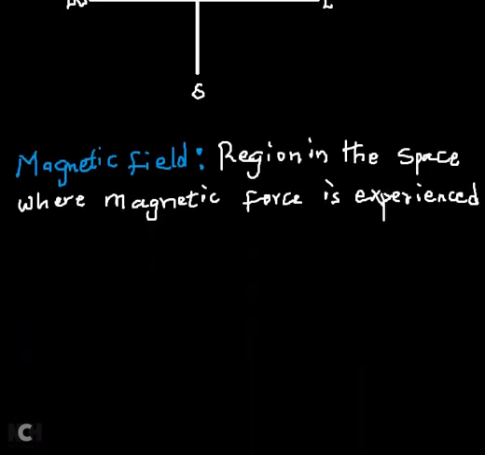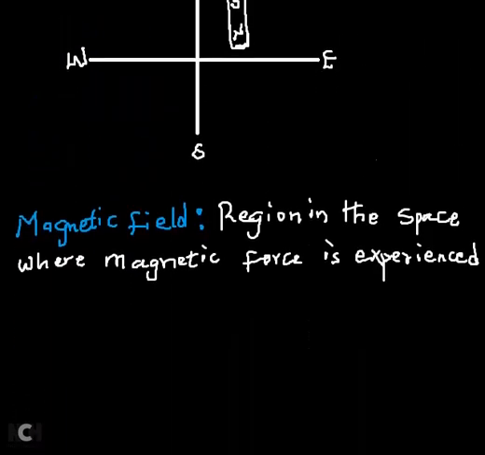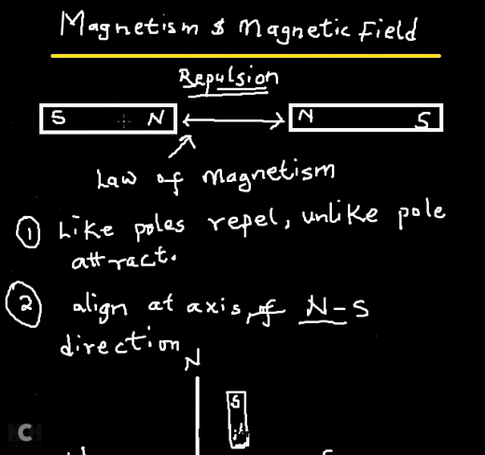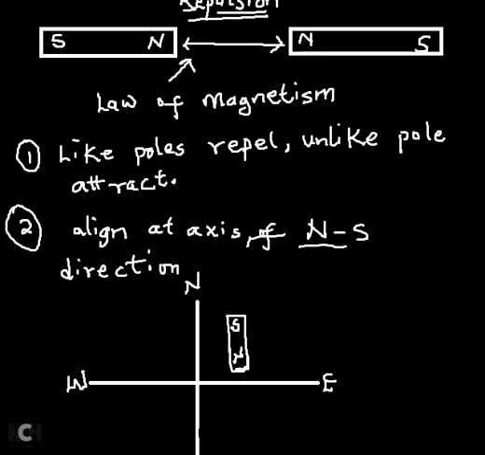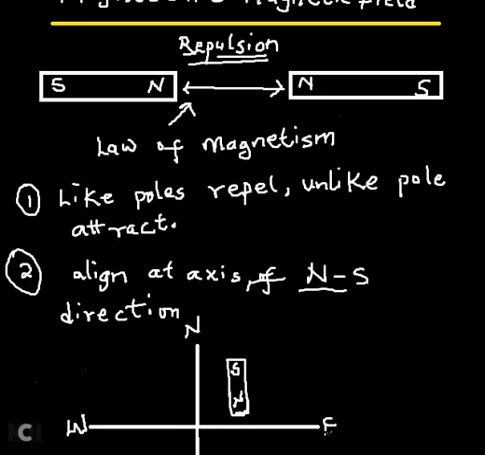But in our study, we will always consider each of these poles individually, and our reference pole is always the north pole. So if I'm describing a magnetic field around a region, I'm describing the force experienced around that region due to the presence of a magnetic north pole.